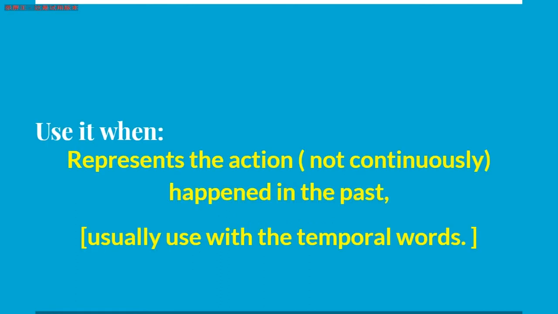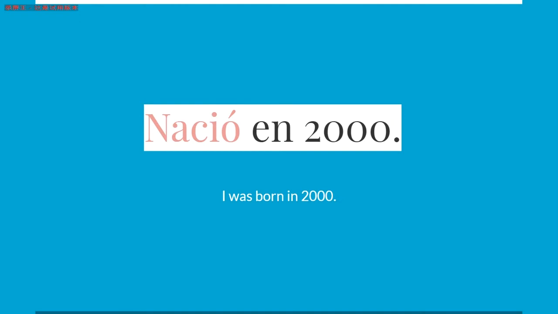Let's see the second use. The second use of it is when it represents an action, not a continuous action, that happened in the past, usually used with temporal words such as last week. Let's see the example. Nació en 2000, which means I was born in 2000, and because this is not a continuous action, it can only happen once, so we use the past tense here.